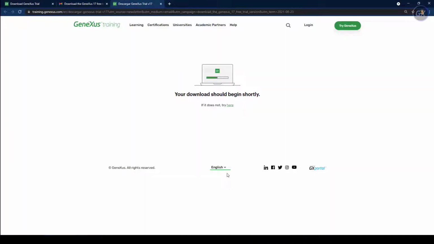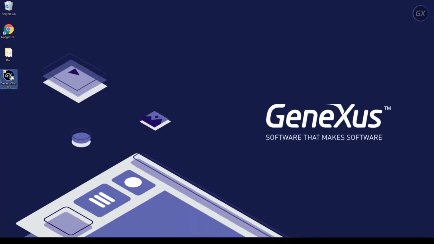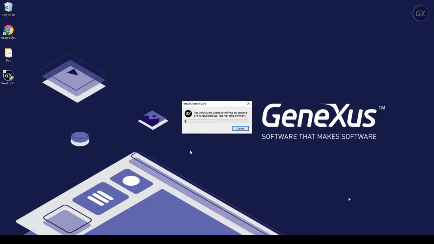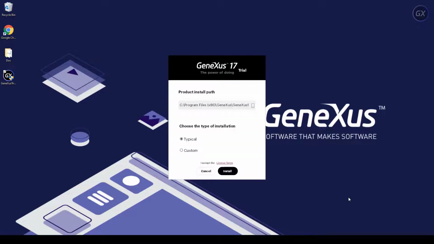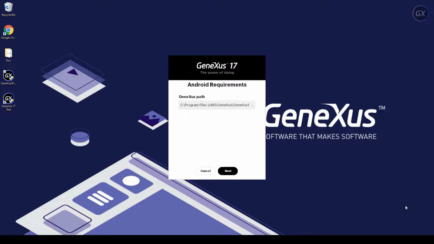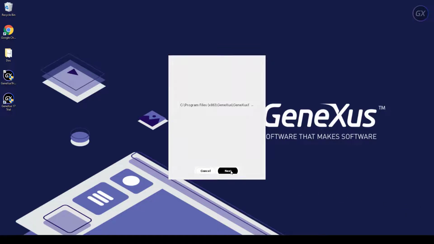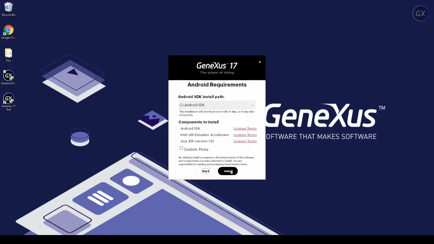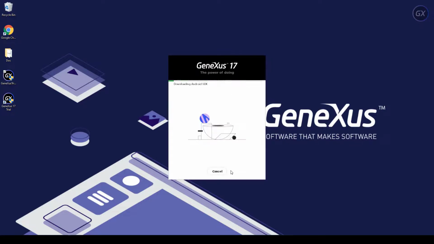We'll wait for GeneXus to download, and once downloaded, we'll run it. Here we'll be asked for the path to install GeneXus, and we'll choose typical installation. Then it asks for the installation path of the Android requirements. And we'll leave all the default settings.